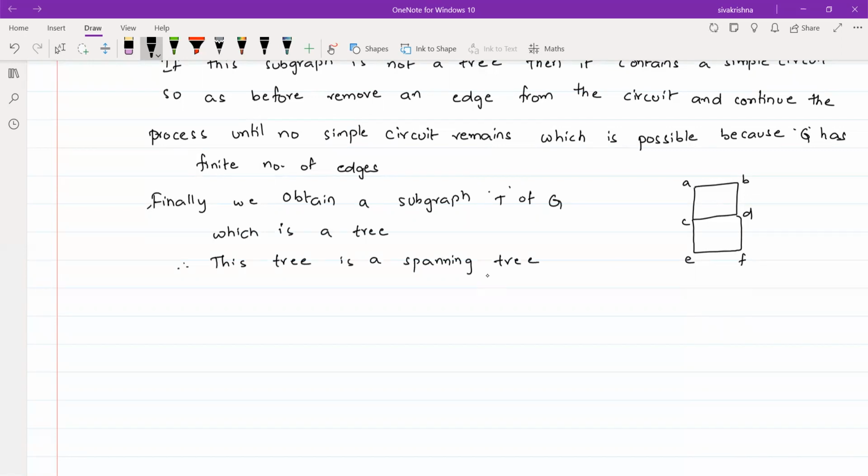Why I am saying this is a spanning tree is that it contains every vertex of G. According to the definition of a spanning tree, if you want to say that it is a spanning tree, first of all it should be a tree, and the second point is it contains every vertex of the graph. If these two conditions are satisfied, then we say that it is a spanning tree. Here, it is a tree and also it contains every vertex of G. So hence T is a spanning tree. Hence the proof.